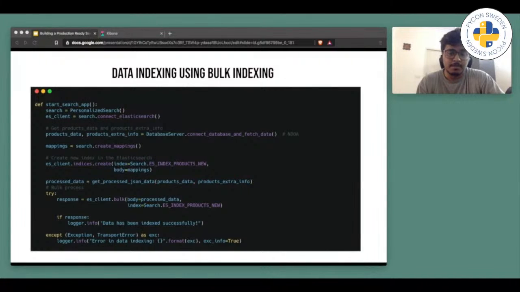So we will use custom mappings in Elasticsearch, and here bulk indexing comes into play.